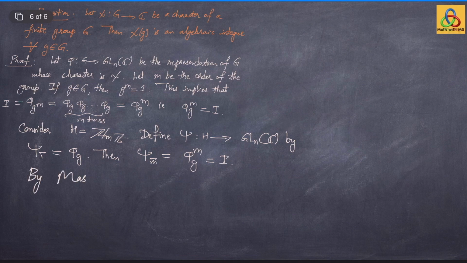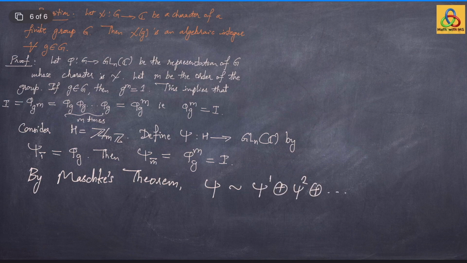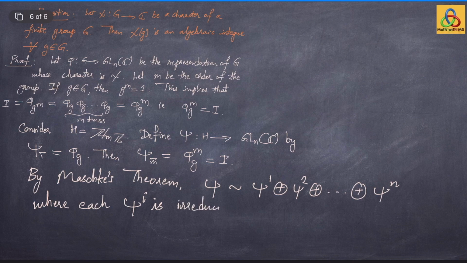Now, by Maschke's theorem, the representation psi is a direct sum of irreducible representations. So, it can be written as psi 1 direct sum psi 2 direct sum so on, direct sum psi n, where each of the psi i is irreducible and in fact degree 1, because psi is a representation of an abelian group.